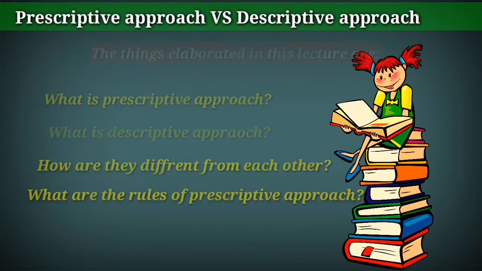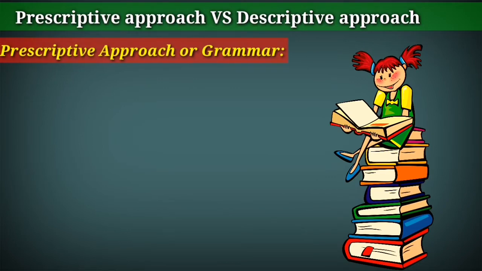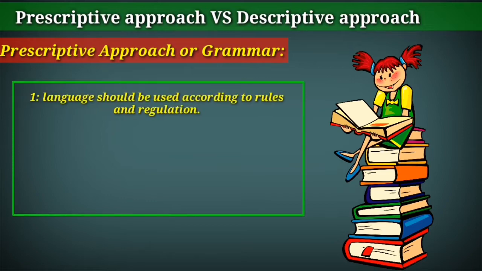The first one is prescriptive grammar. Let me tell you in points and you will understand. The first point is language should be used according to rules and regulations. What does this mean? It means the linguists who support this approach claim that a language should be used on the basis of those rules and regulations they prescribe.